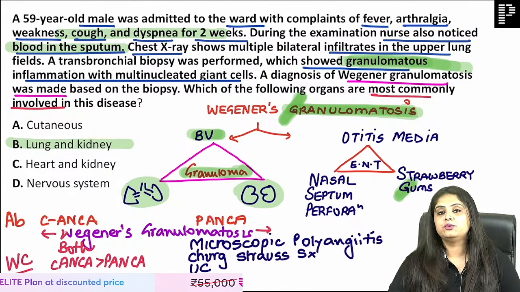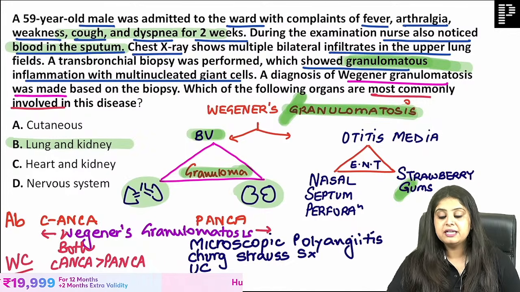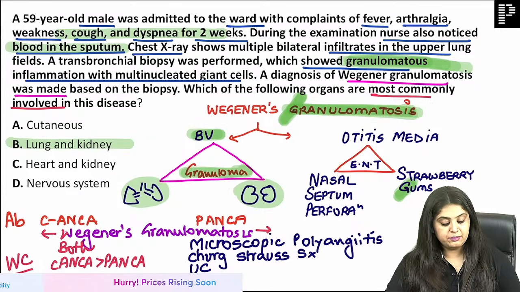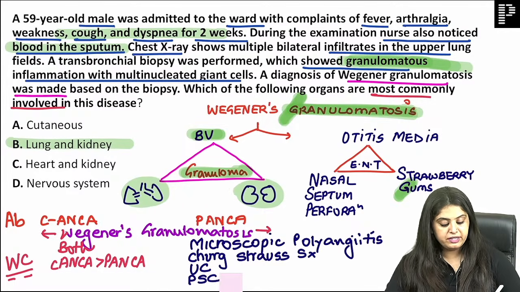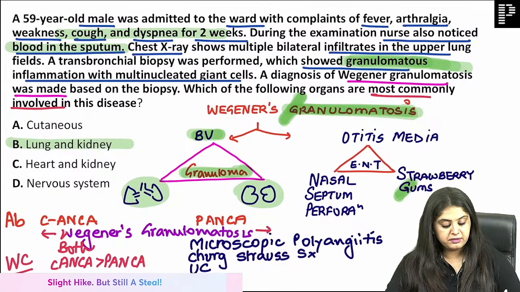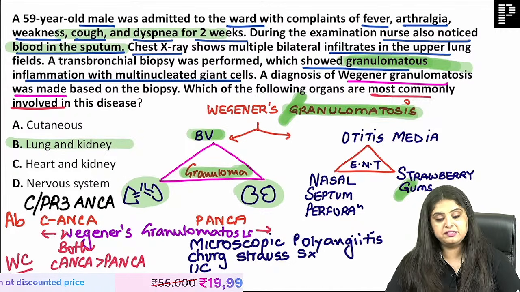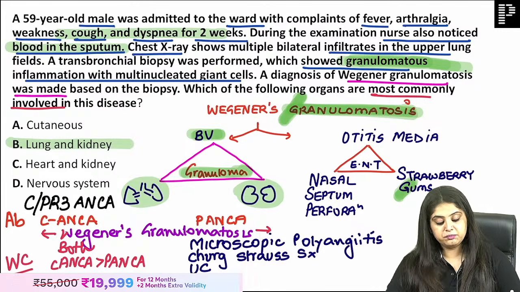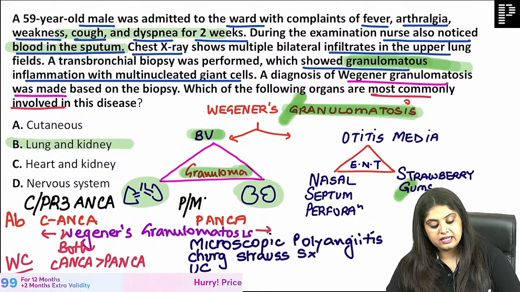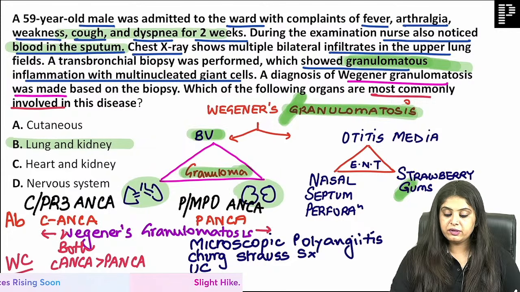Now they don't ask you. We learnt it with so much difficulty. They don't write C ANCA, P ANCA antibodies in the exam. They are going to add other names. So we learn it, ma'am, and by this list I was half dead. Now to revive me, you will have to give me a CPR, ma'am, to make me learn new mnemonics. C ANCA is also known as PR3 ANCA, and hence I've given that CPR. So C ANCA is known as PR3 ANCA, and P ANCA is known as MPO ANCA, which is done, which is great. I think all of you are settled over here.